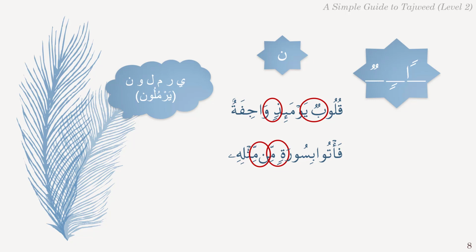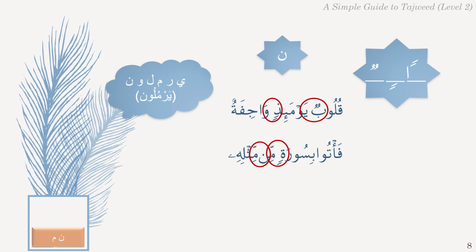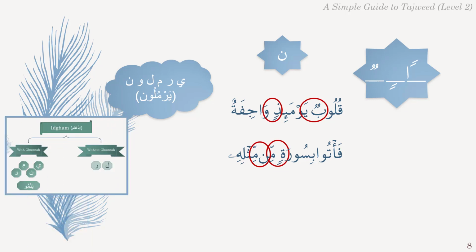And since Meem is from the letters of Narmal, it is complete Idgham, and the presence of Shadda on the Meem confirms this, which means both parts of the Noon Saakinah or Noon Saakinah of Tanween have merged into the following letter, which is Meem. And since the Meem is from the letters of Yanmu, the Idgham will be with prolonged Ghunnah.